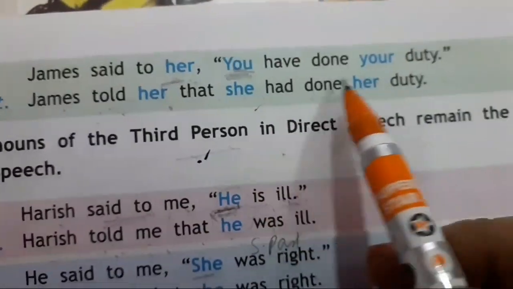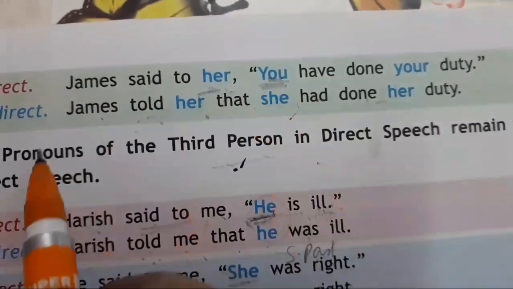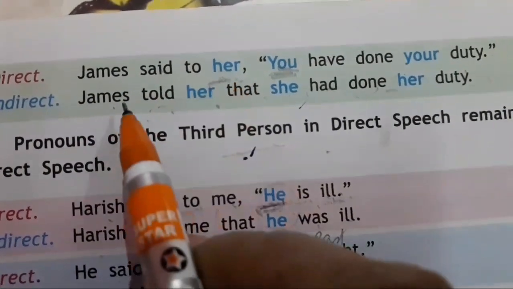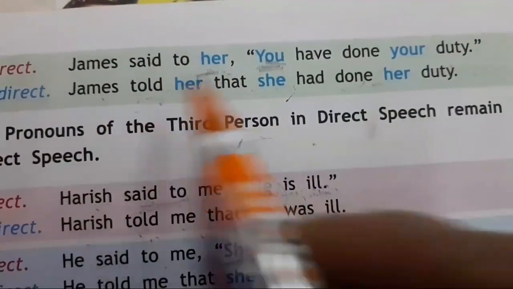James said to her, you have done your duty. Now which one is pronoun? This is pronoun. Second person pronoun. So you have to see object. James told her that she had done her duty. Said to will change into told.